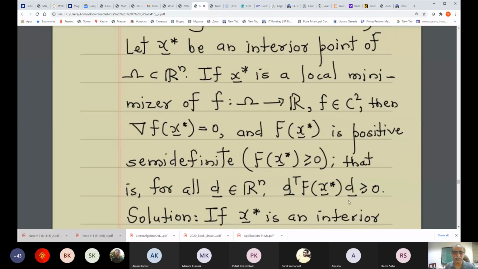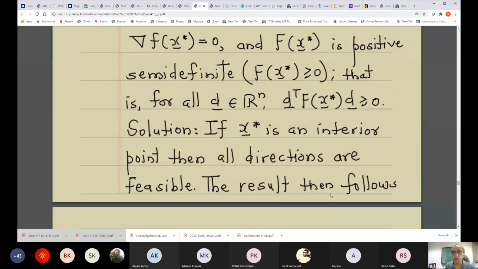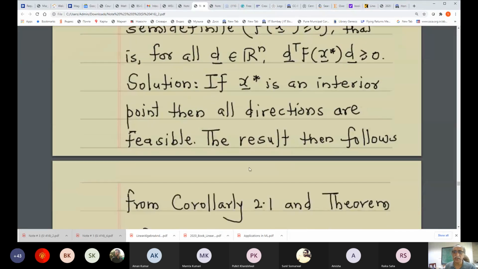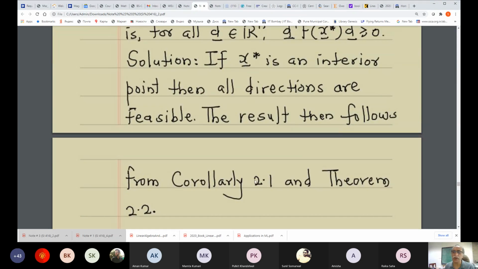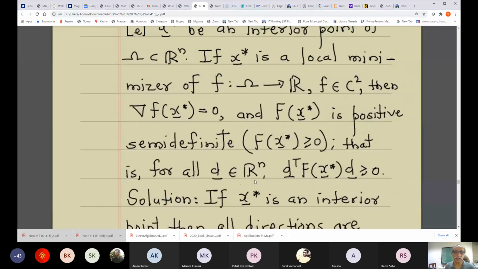Okay. So again, I think the proof is a one-line proof. If x star is an interior point, then all directions are feasible. I think this is a very key observation, and I have mentioned it at the beginning of today's lecture, and I hope that point is very clear to you all. The result then follows from corollary 2.1 and theorem 2.2. Because from corollary 2.1 this is valid, and therefore the hypothesis of theorem 2.2 is satisfied, and that will mean that this necessary condition is met.